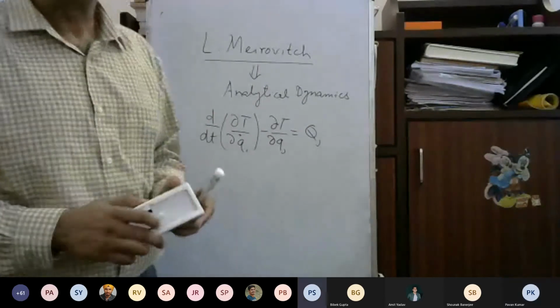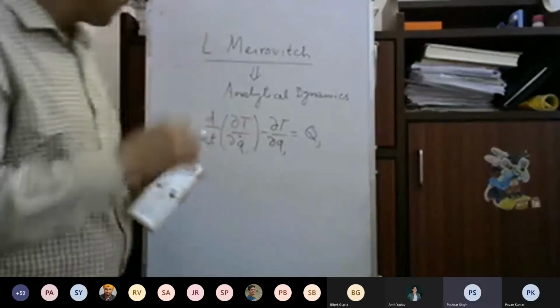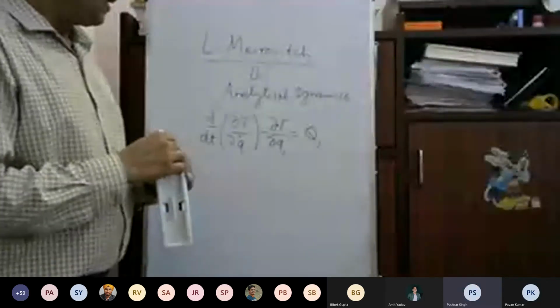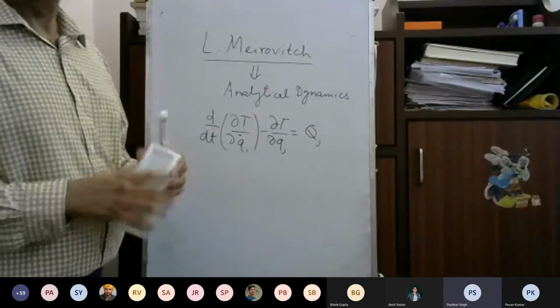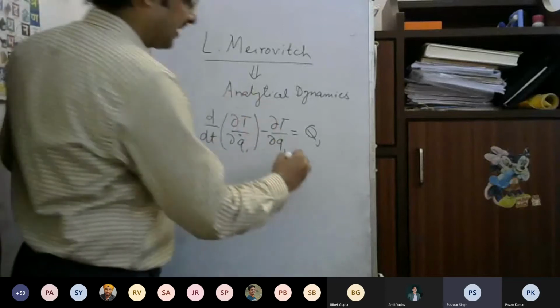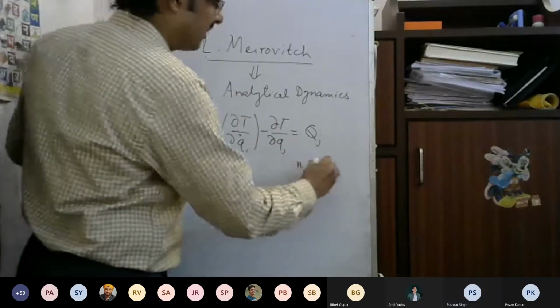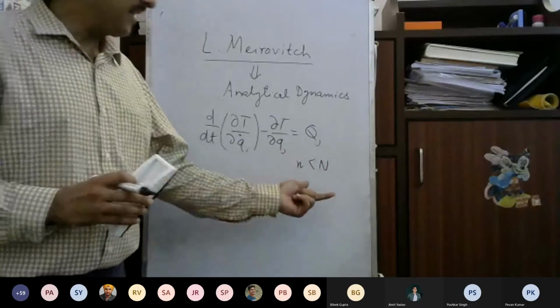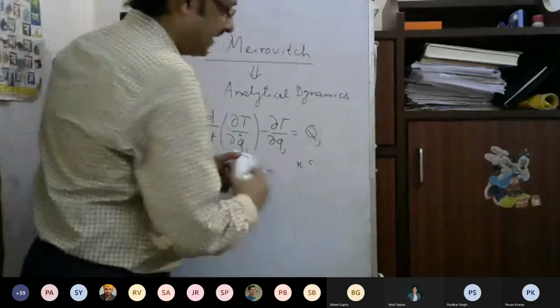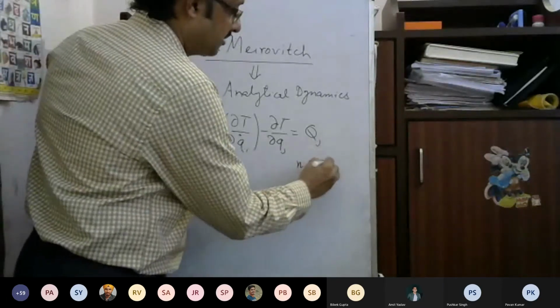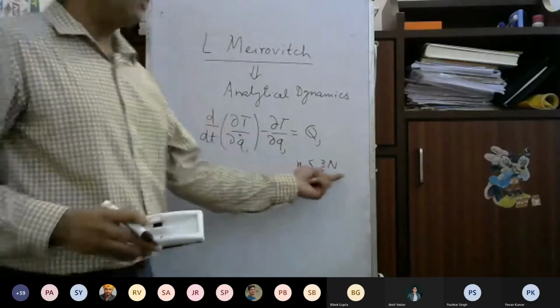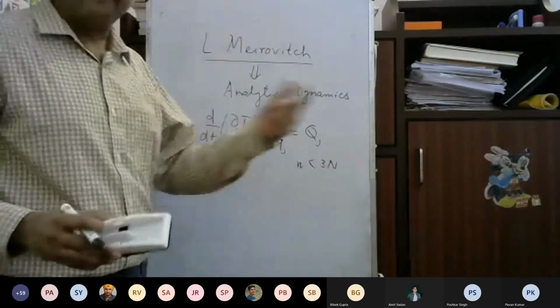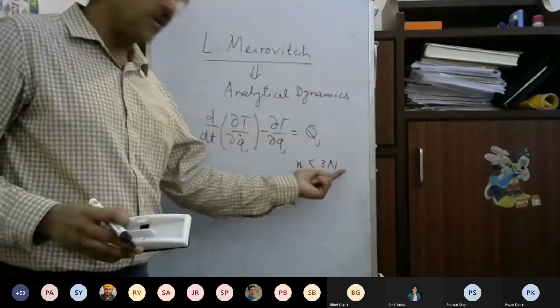Excuse me, sir. You wrote that the number of degrees of freedom is less than the number of constraints. Small n is less than the number of particles, not the number of constraints. I wrote n is less than the number of particles. Each particle in space can have 3 coordinates.